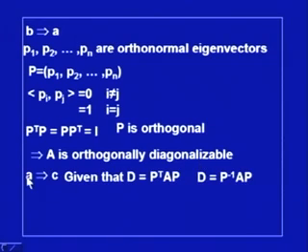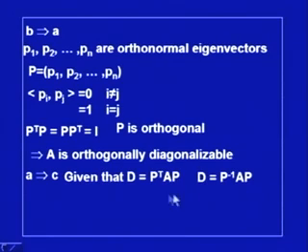and this proves that A is orthogonally diagonalizable. Then the next part of the theorem is that A implies C, that means given D is equal to P transpose A P for a given matrix A, it is orthogonally diagonalizable, meaning there exists a P matrix such that P transpose A P is equal to D, and since it is orthogonally diagonalizable, P transpose is nothing but P inverse.